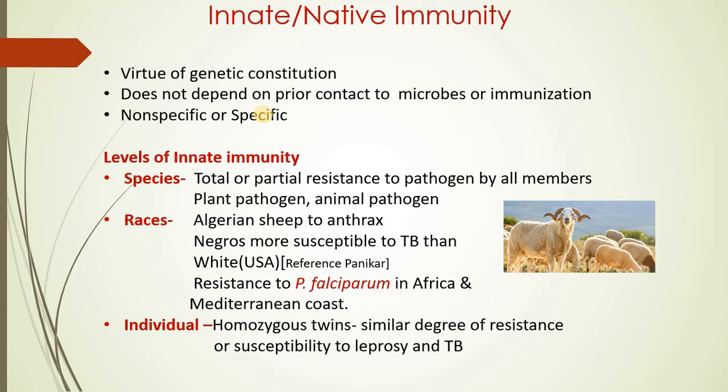Within the races, there are different individuals. Again, within the same race, all the different individuals will not show the same degree of infection. Why is it so? Once again, the answer lies in the genetic composition or genetic constitution of that particular individual. Now, an interesting fact lies in the twins.